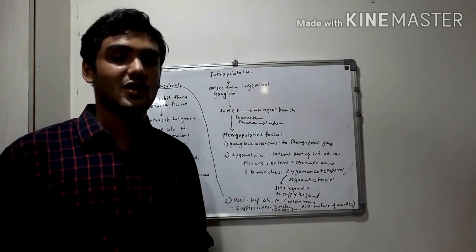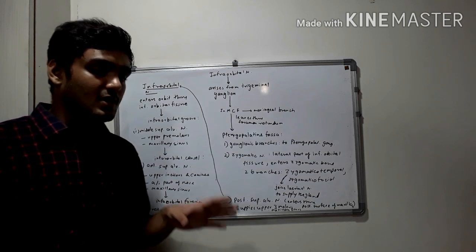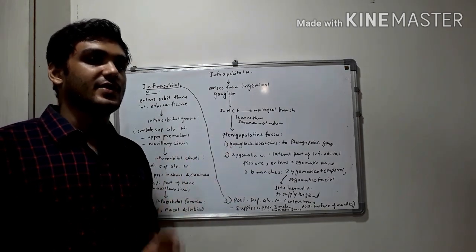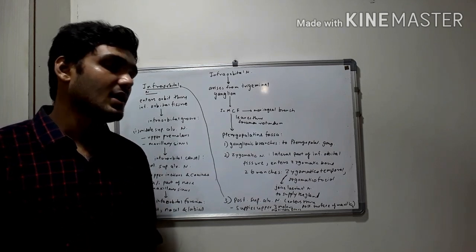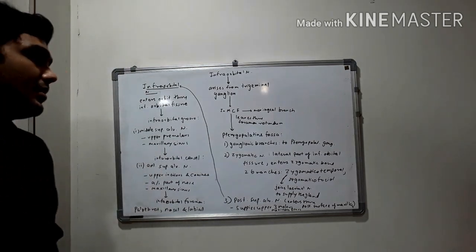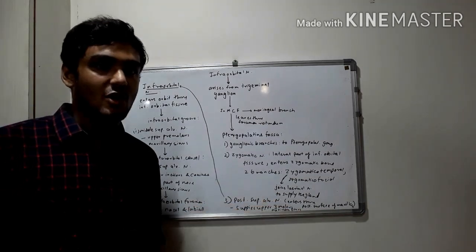Then we have the posterior superior alveolar nerve, which enters the maxillary bone through its posterior surface, and it supplies the upper three molars, and also the maxillary sinus. Now the course from now is known as the infraorbital nerve.